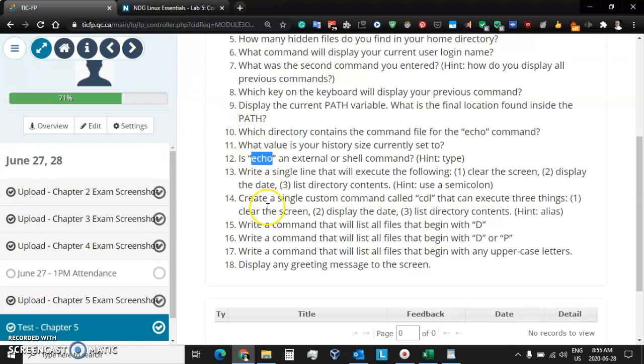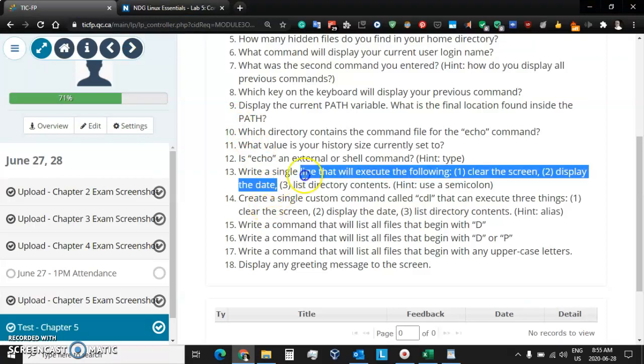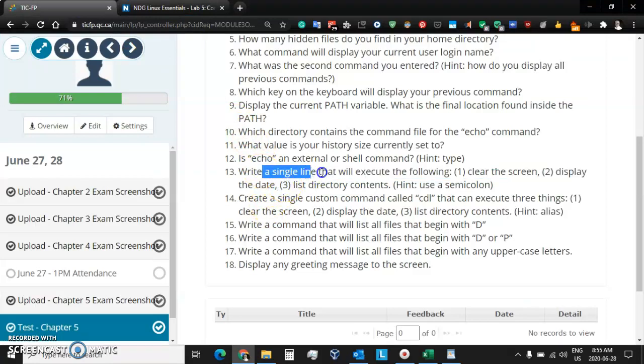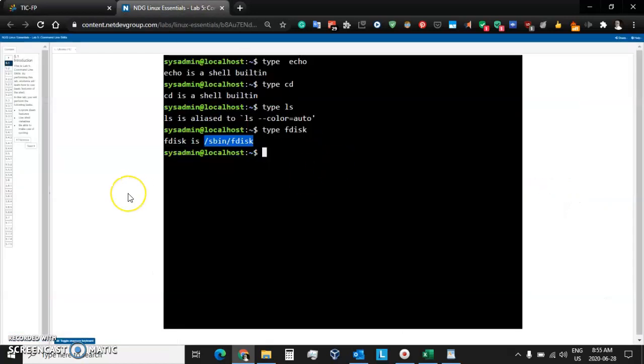In question 13, we want to execute 3 commands in a row. We want to clear the screen, we want to display the date, and we want to do an ls. So clear, date, and ls. Well, let's write out the commands first. Let me clear, and then ls, and then date. And we need those 3 commands to execute one after the other. How do we do that?